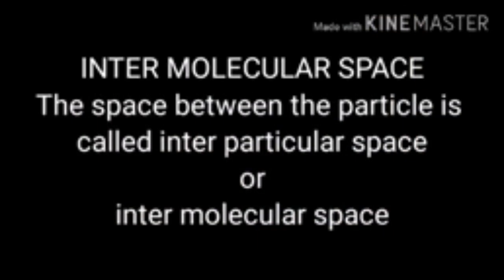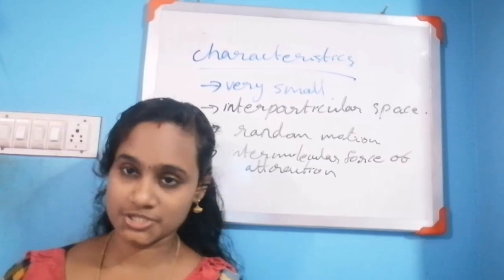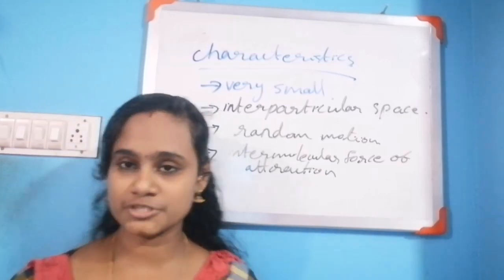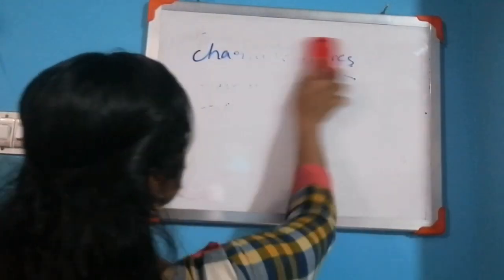So what is intermolecular space? The space between the particles is called interparticular space or intermolecular space. And the next one is random motion. What is random motion?